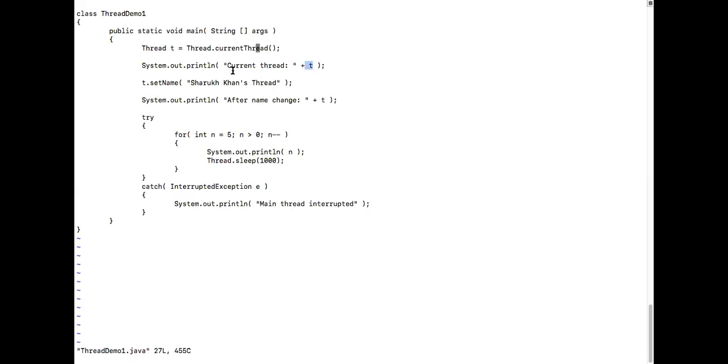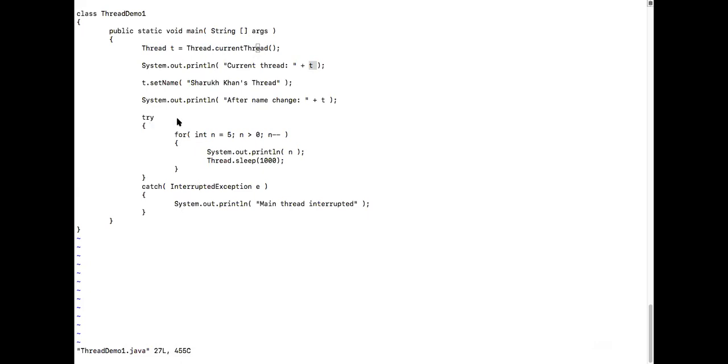And then I'm not liking that name main, because by default the name of the thread is main, which I'm not liking, correct? So what will I do? I will change the name of this thread. There is a method inside this Thread class called setName. When I say setName, it will change the name of this thread to Shah Rukh Khan's thread, correct? And then I'll just again print that information.